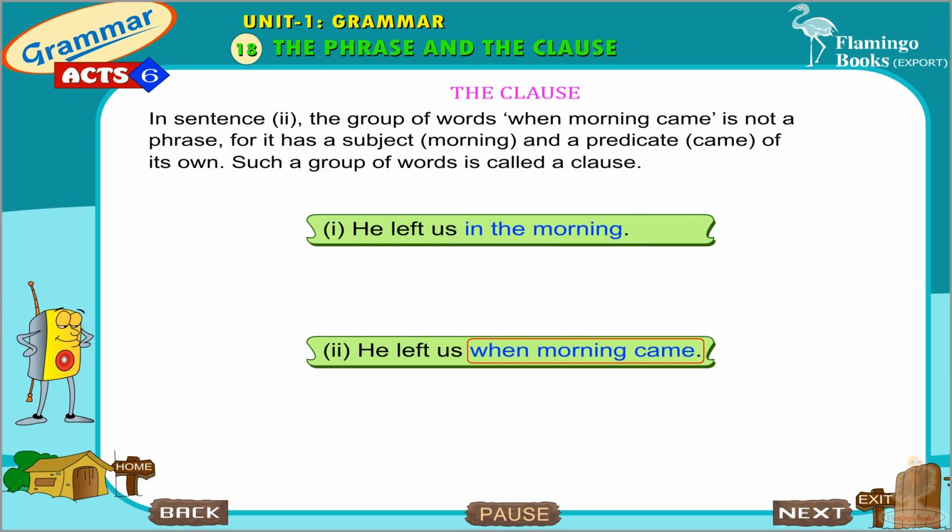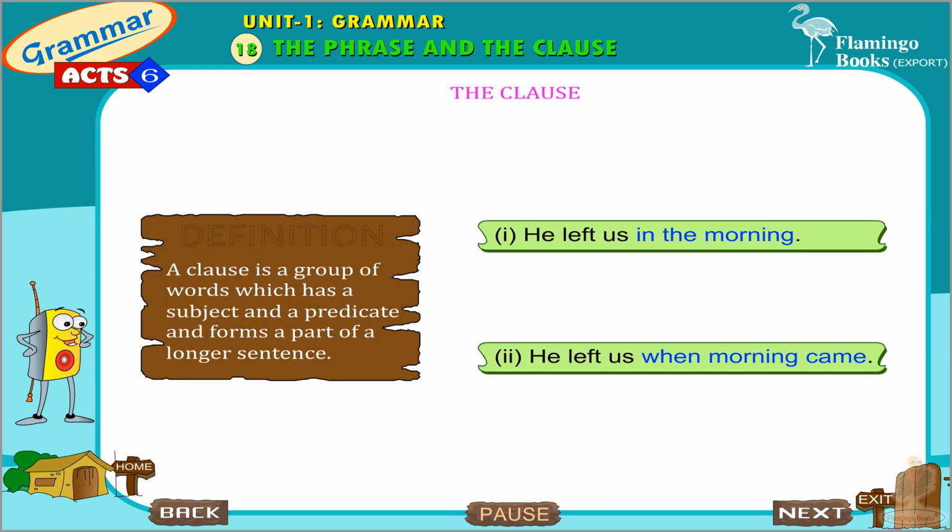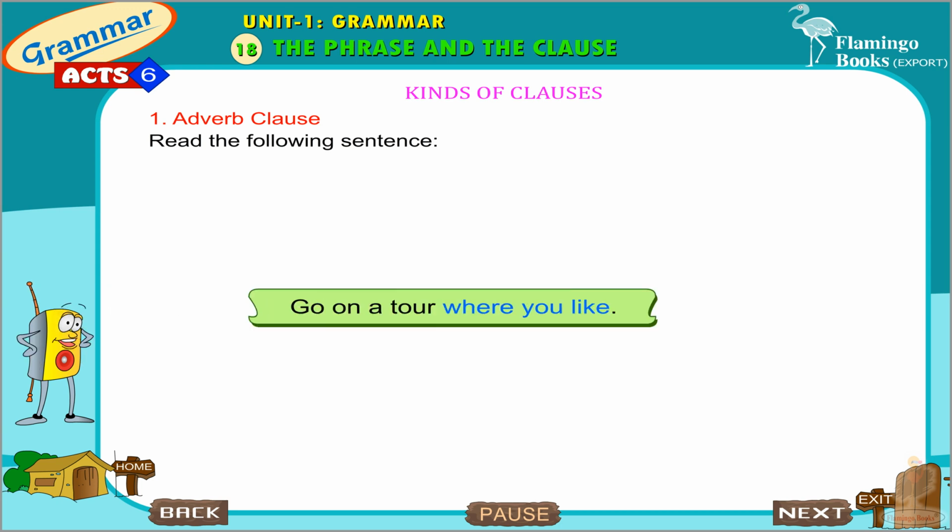In sentence 2, the group of words when morning came is not a phrase, for it has a subject, morning, and a predicate, came, of its own. Such a group of words is called a clause. A clause is a group of words which has a subject and a predicate and forms a part of a longer sentence. Kinds of clauses.